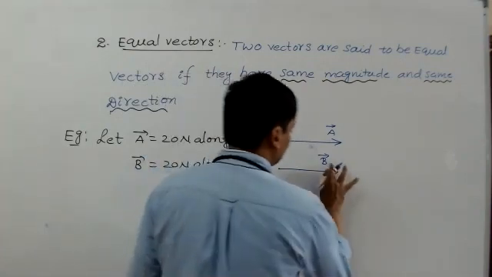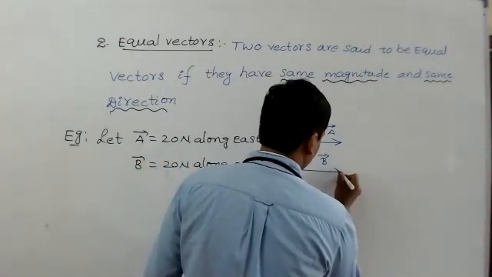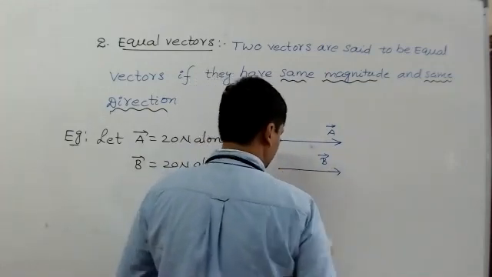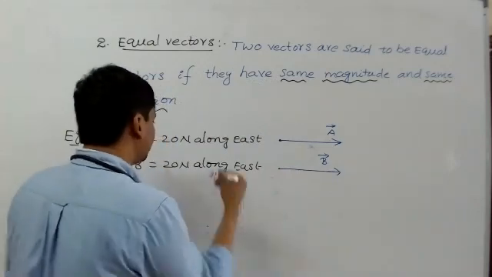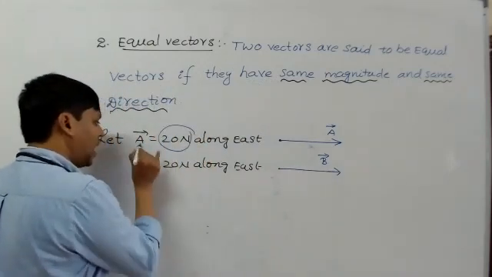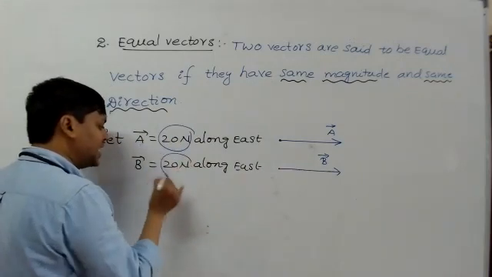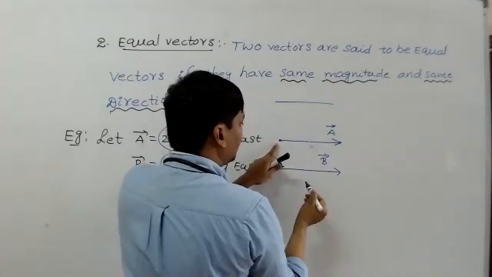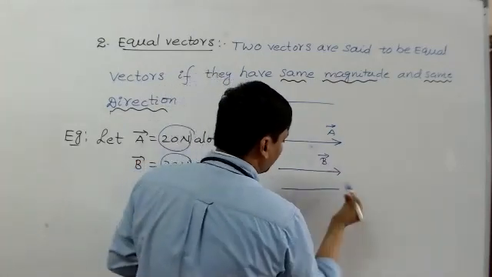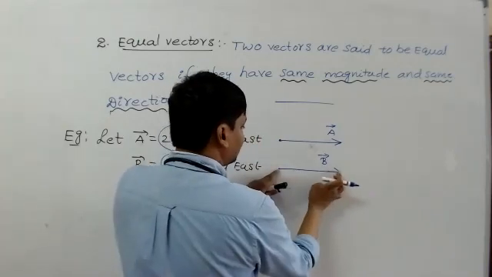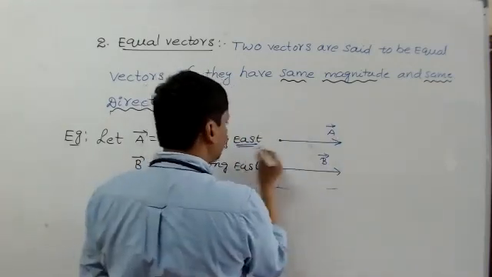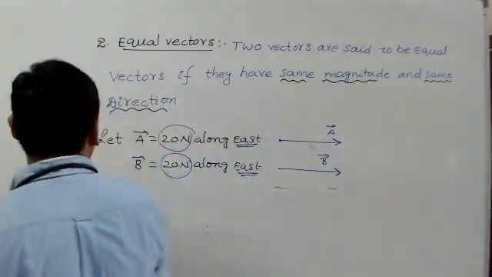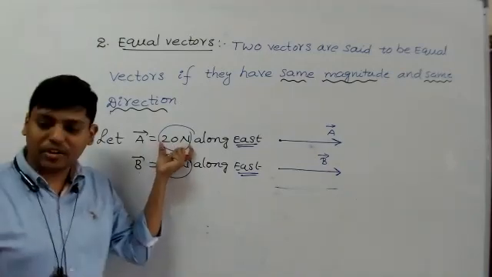So here we say that A bar, and B bar. What is the magnitude? 20 newtons. Magnitude of A bar is 20. Magnitude of B bar also 20. So this line indicates 20 geometrically, and this line also indicates 20 geometrically. Direction is east, and this direction is east, like this.